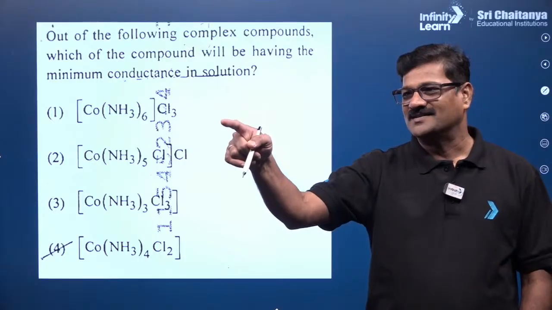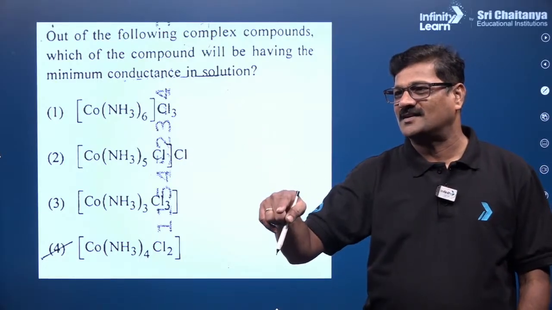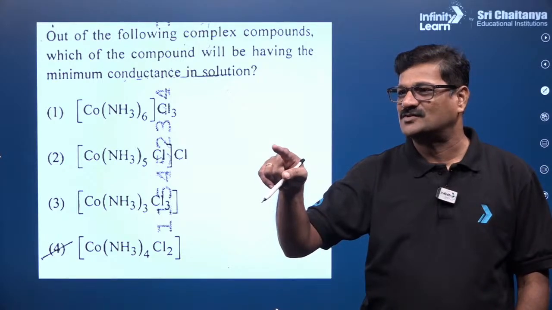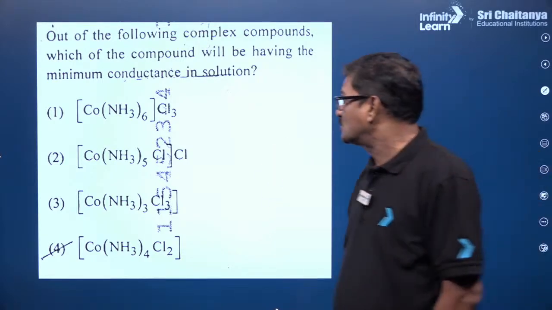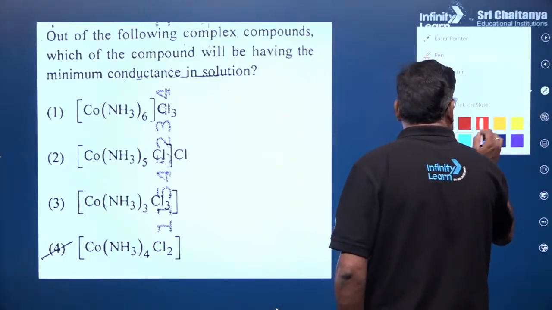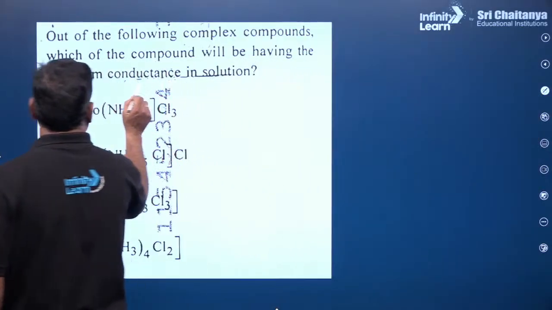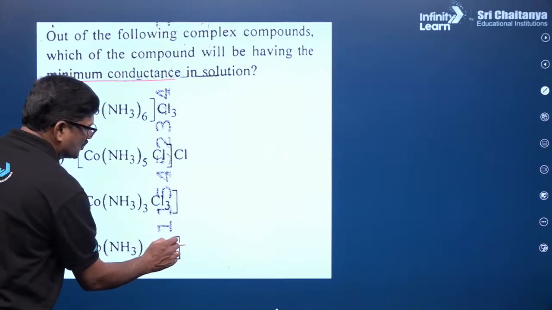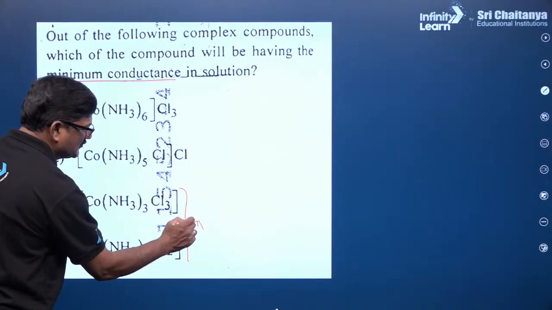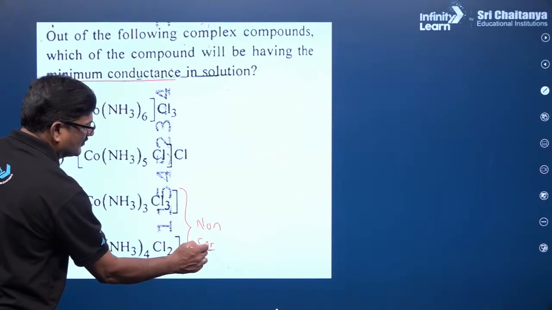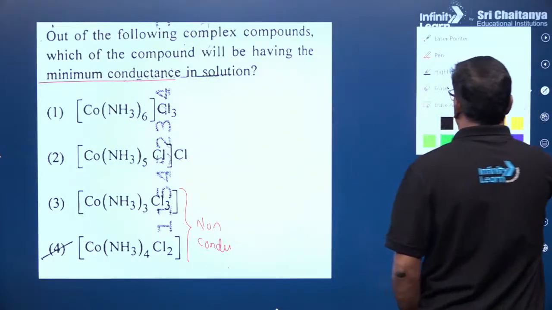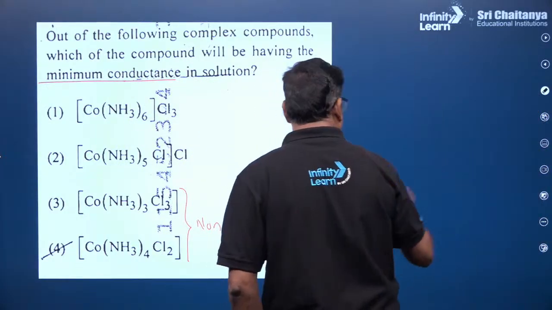Is that okay? One student has asked, and one more student, Partham Khade. Minimum conductance means the conductance should be the least. You marked the fourth option, so this is not right. So it is non-conductors. They said non-electrolytes. I would say they are non-electrolytes.